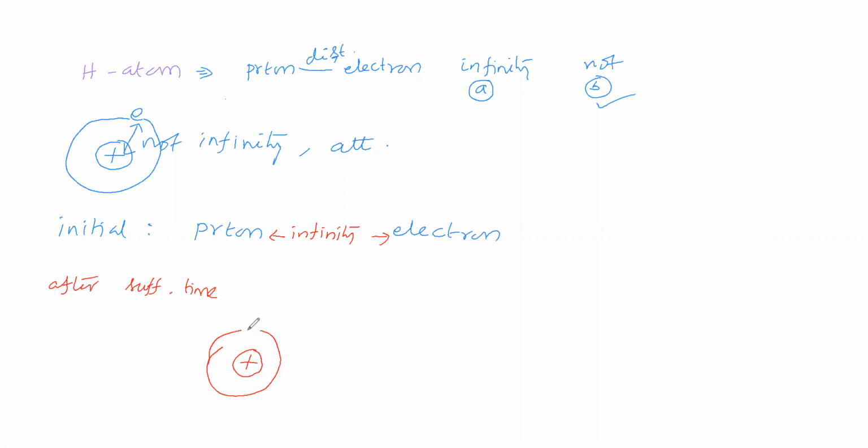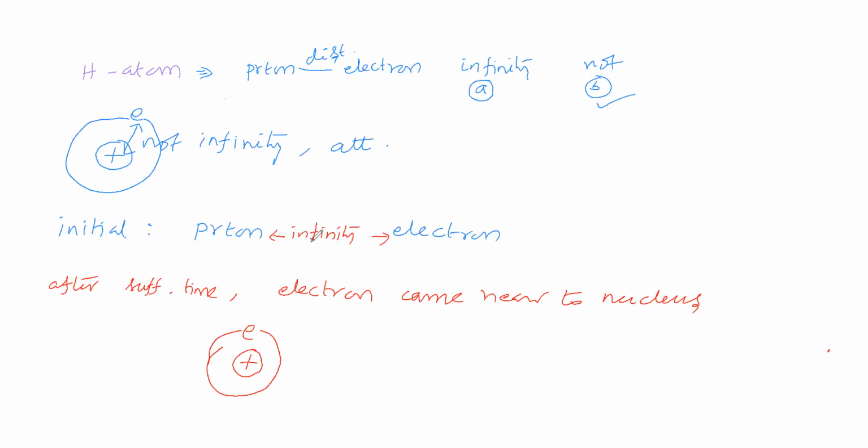Shall we say the electron came near to the nucleus?